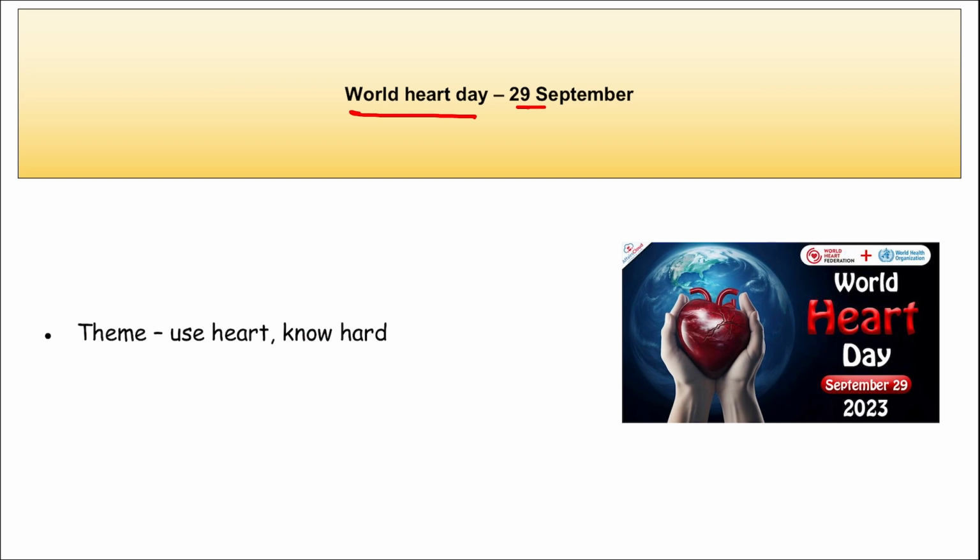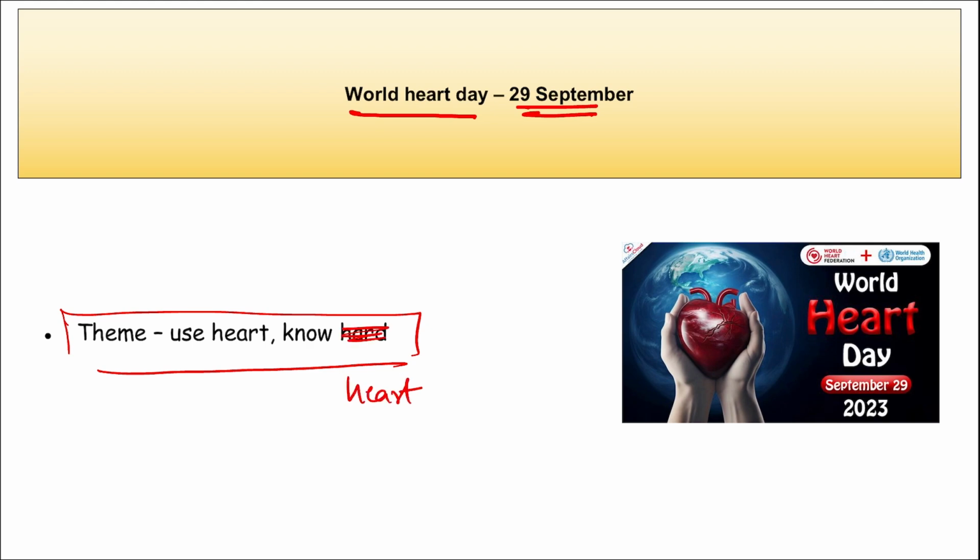Next, World Heart Day. When do we observe this? On 29th of September. And the theme here is use heart, know heart. Right? This is the theme for World Heart Day observed on 29th of September. This day is observed to create awareness about health, to detect, prevent and manage cardiovascular disease that is related to your heart.